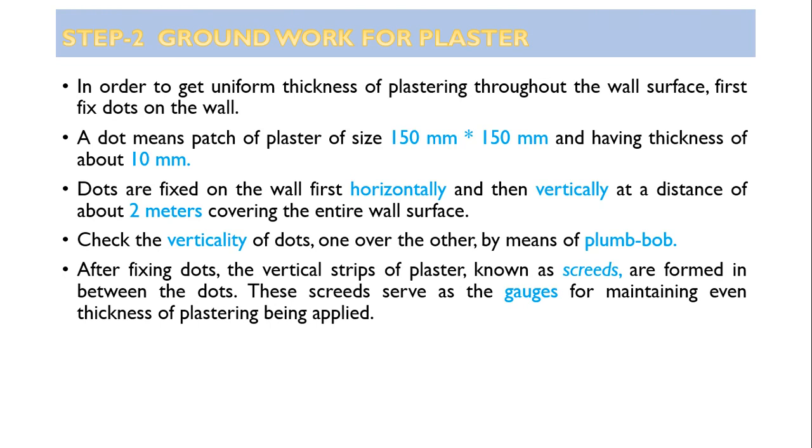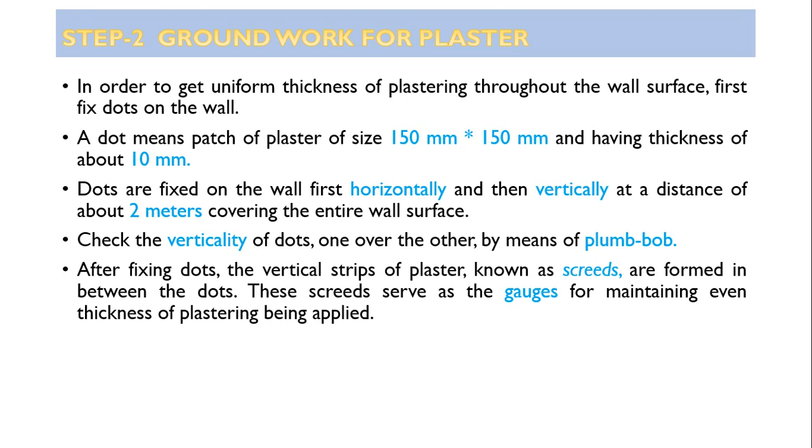Because whatever float is used for plastering, float is the instrument which is used for plastering work, it has a length equal to 2 meter. The same distance is maintained between two dots, so the float can be easily moved on these dots while plastering the surface. Check the verticality of dots one over the other by means of a plumb bob. Plumb bob is used to check the verticality.